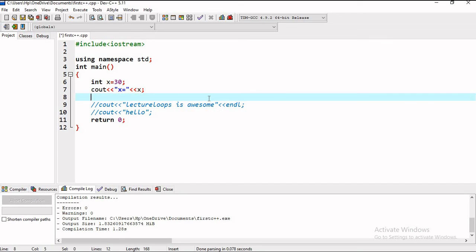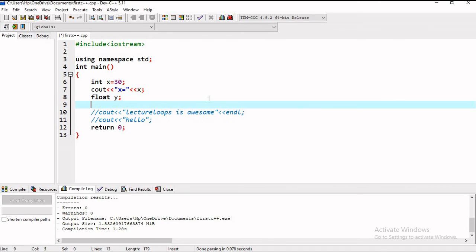Now we will see how to take input in C++. So I am declaring a variable y here, and I will take the value of variable y from the user. For that you have to use the object cin, and you have to write y. In C you have to write all these things, %d and %f.